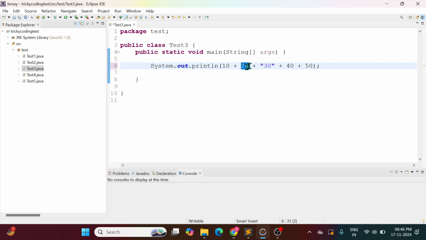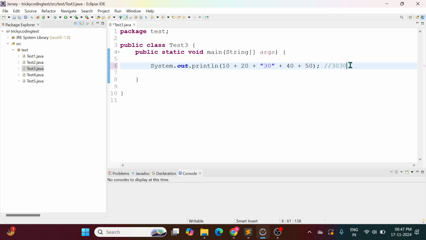It will be an integer. 10 plus 20 will become 30. And this 30 will be added with a string. If you add an integer with a string, it will become a string. So it will become 30, and this 30 is a string because you added a string with an integer. The output will become a string.